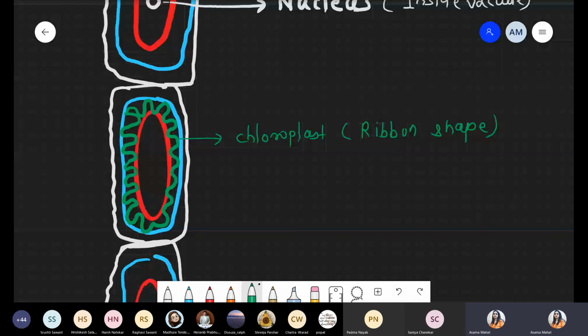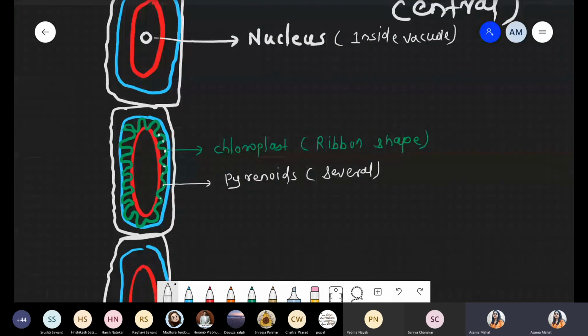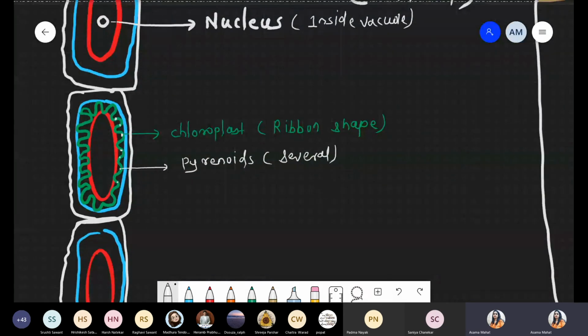Several pyrenoids are present. So on this structure everywhere, there is a presence of the typical structure, that is pyrenoids. Several pyrenoids, starch storage bodies. So for simplicity, I'll remove the chloroplast from the cell and just try to tell you how the structure will appear.